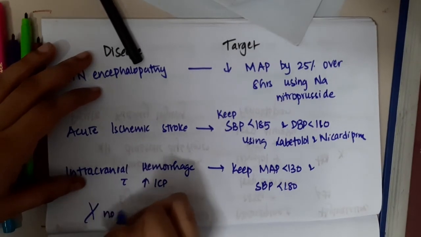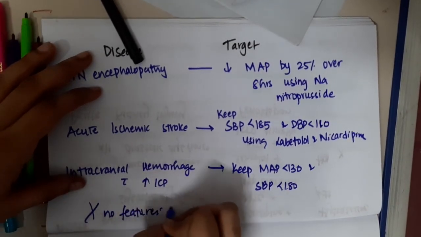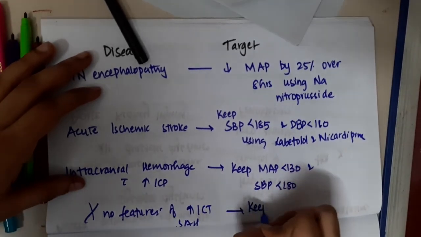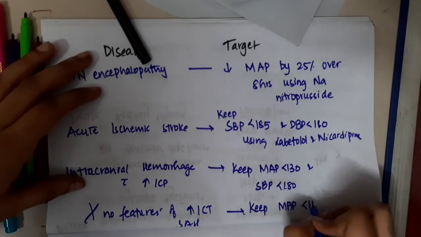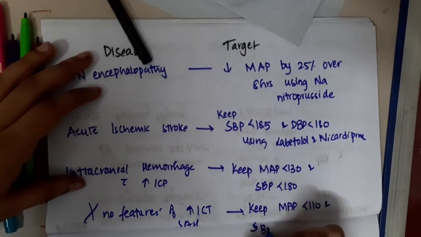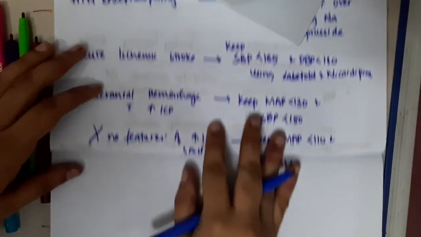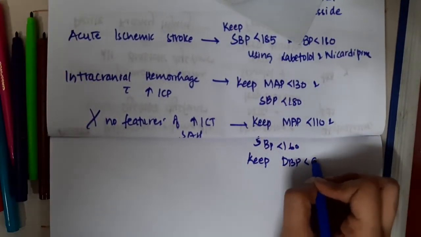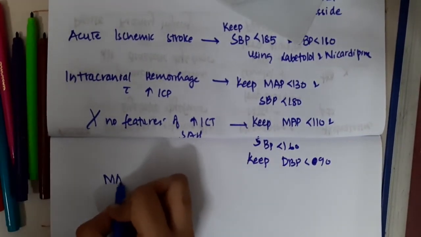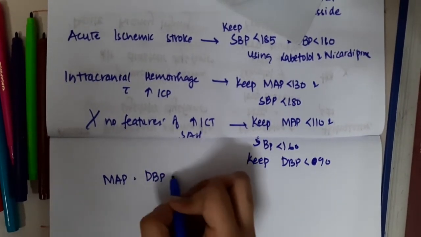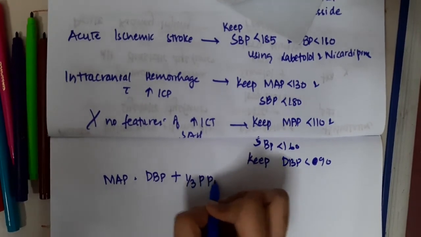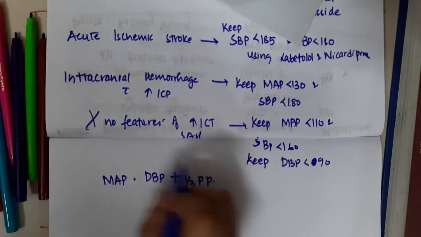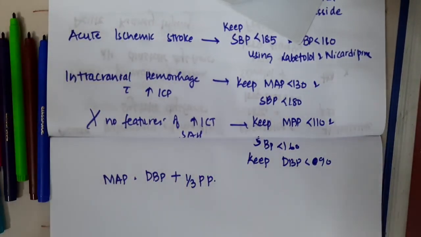If there are no features of raised intracranial tension, and in subarachnoid hemorrhage, then you should keep mean arterial pressure less than 110 and systolic blood pressure less than 160, and diastolic blood pressure less than 90. Okay, what is mean arterial pressure? It is diastolic blood pressure plus 1/3 of pulse pressure. Okay, so this is about hypertensive urgency and emergency.